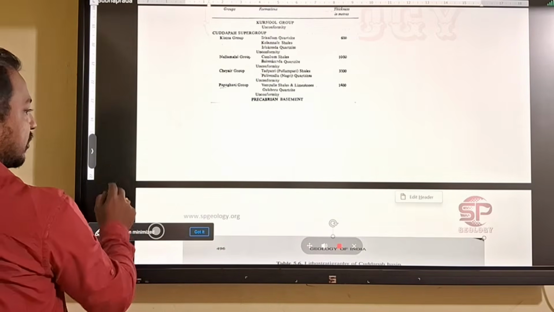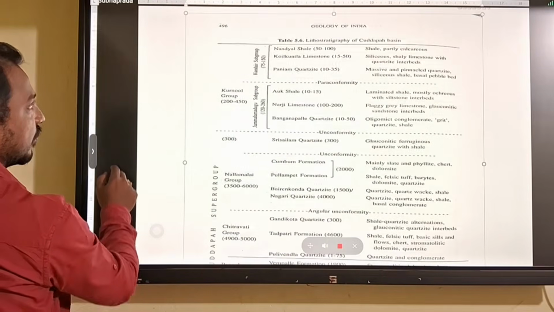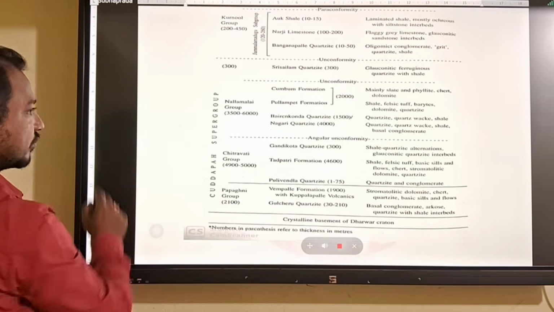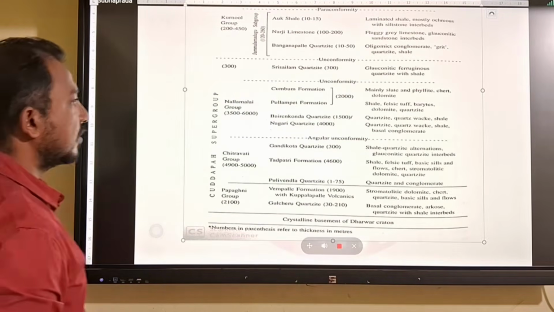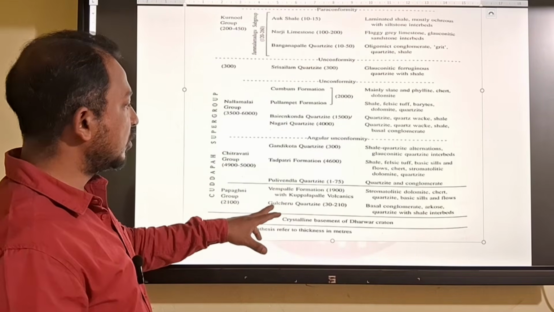This is the older succession and this is the new one, which you usually find in books. This is the succession: Papaghni, Chitravati, Nallamalai. Papaghni is divided into two, Gulcheru and Vempalle.